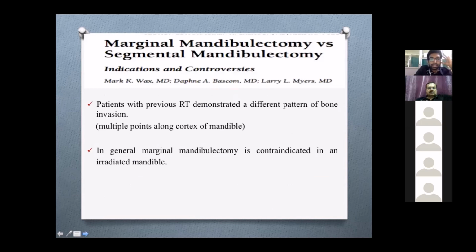This is a study added at the last minute, so I couldn't make a proper workout. It showed that patients who had undergone previous radiotherapy demonstrated a different pattern of bone invasion, that is, multiple points along the cortex of the mandible can be invaded. So generally, marginal mandibulectomy is contraindicated in an irradiated mandible.